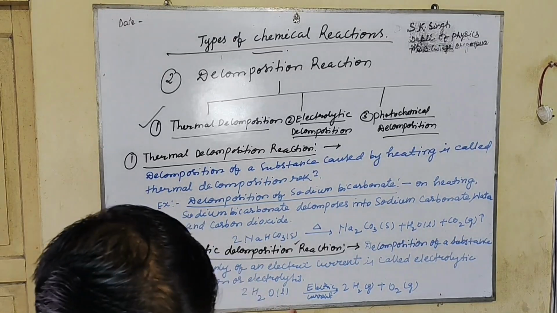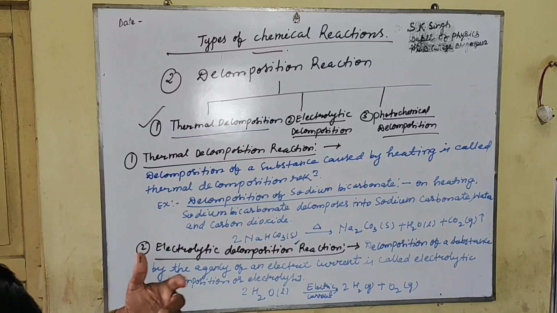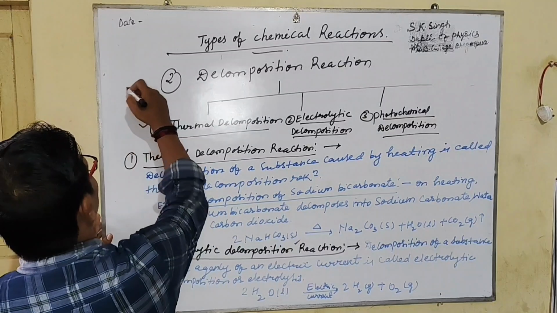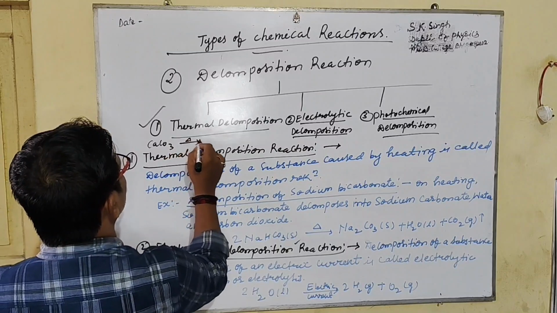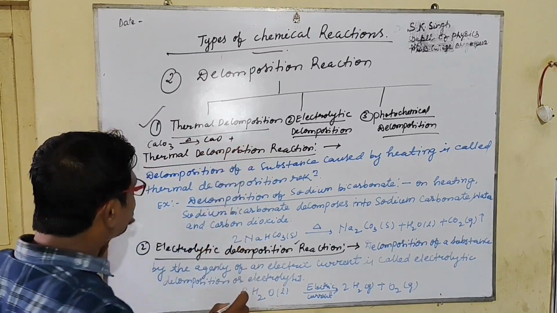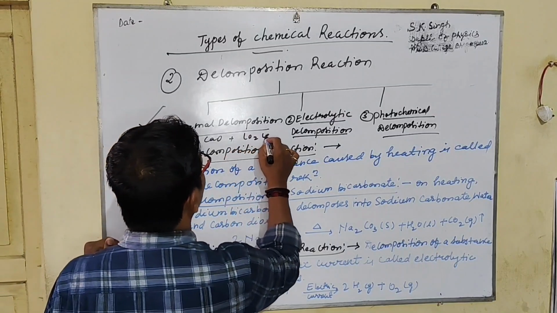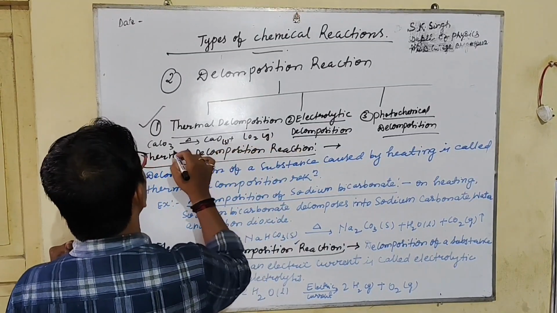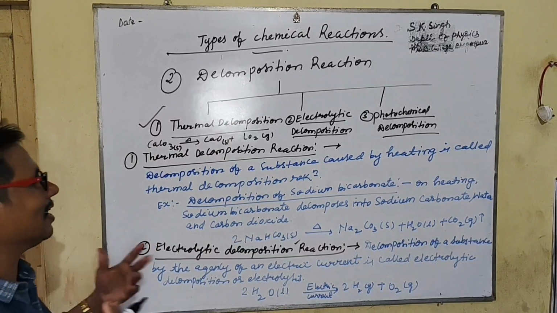You can also take the example of CaCO3: when you heat it, it is converted into CaO plus CO2 gas. It means this is also a thermal decomposition reaction. So you can say thermal decomposition is a reaction which is caused by heating.